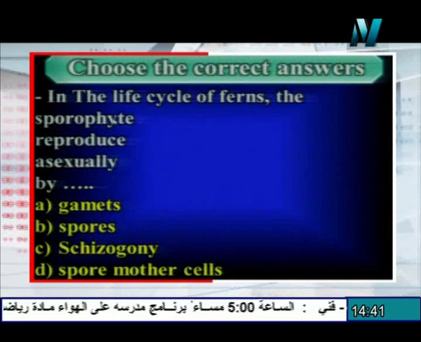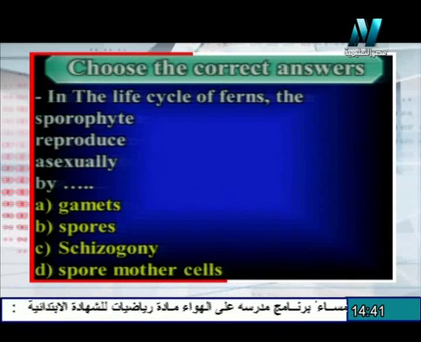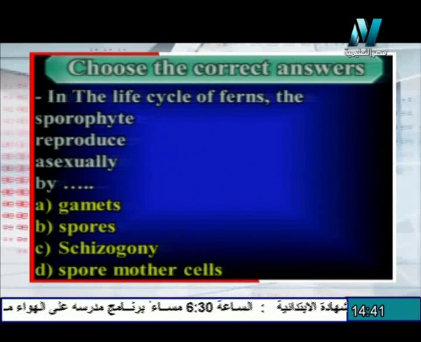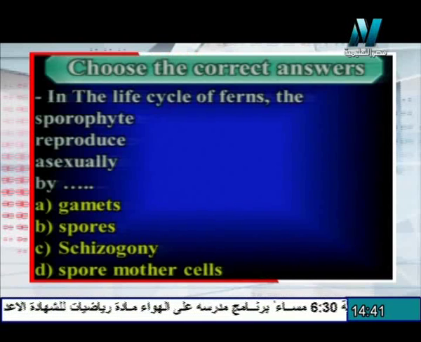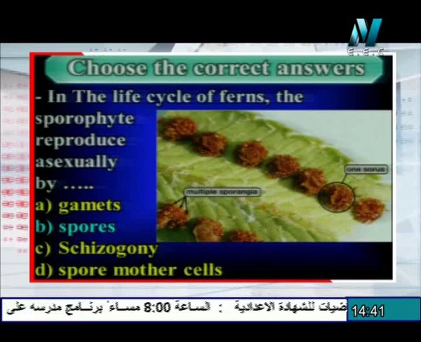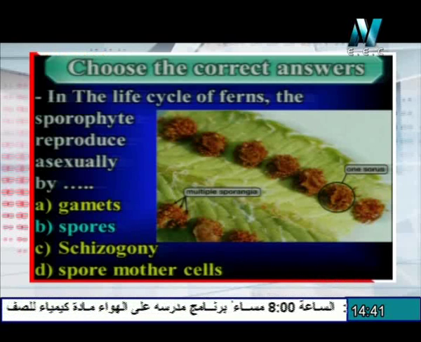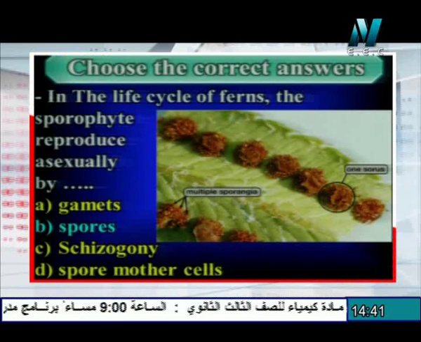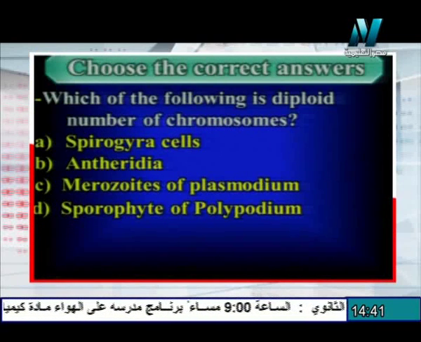The next question. In the life cycle of ferns, the sporophyte reproduces asexually by. This is a very simple question because it reproduces asexually by spores. The spores are formed as a result of meiotic division of the sporangium inside the sorus at the lower surface of the leaf.